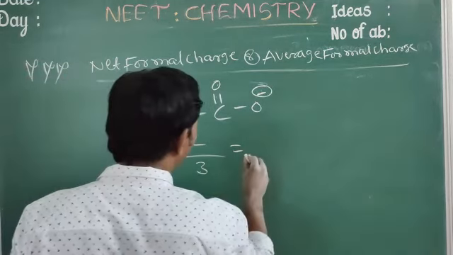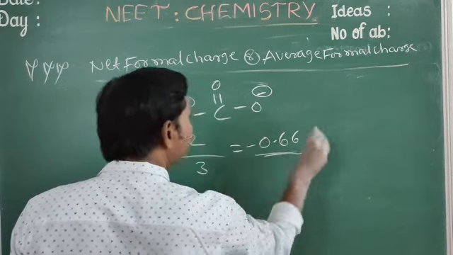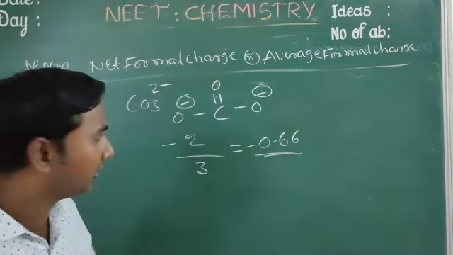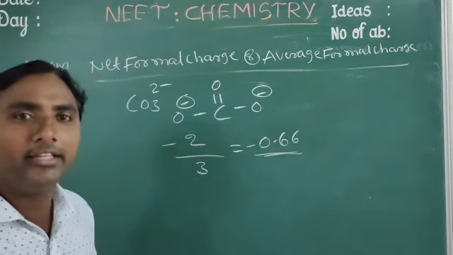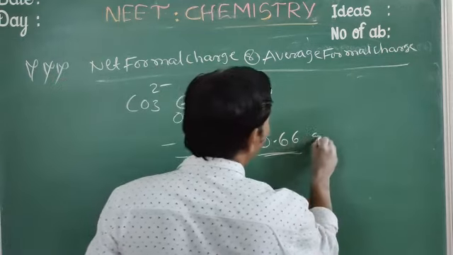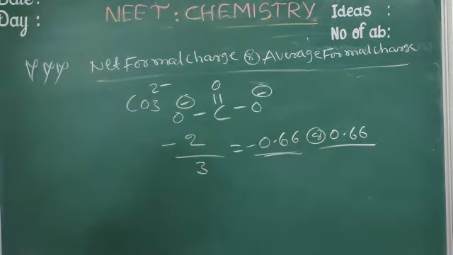That means almost minus 0.66. In the exam, a positive value given is also correct. The negative sign just indicates gain of electron or anion. Positive value is also correct. Okay, this is the net formal charge or average formal charge. Okay, students. Thank you.